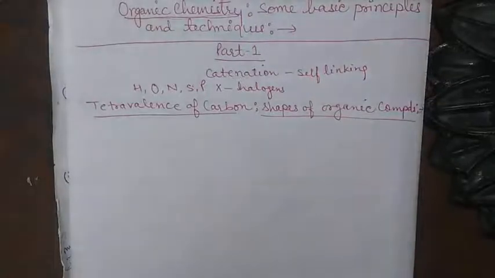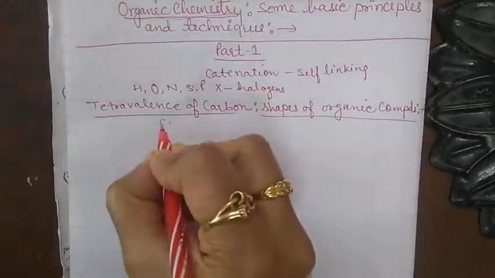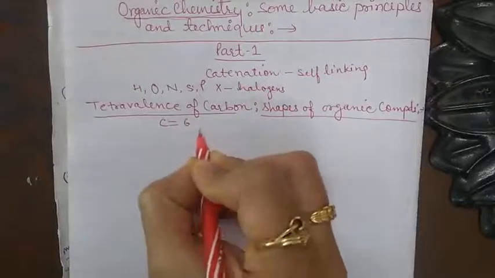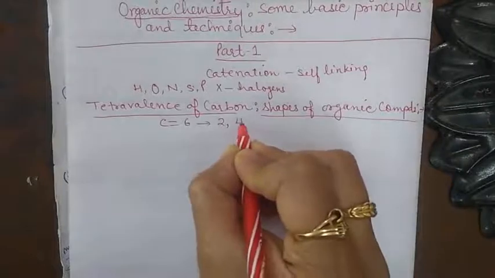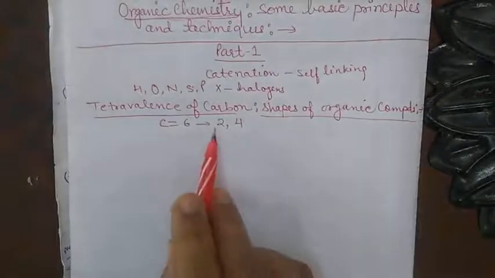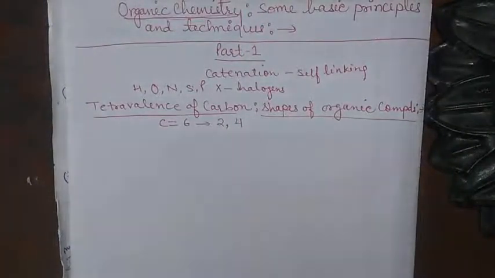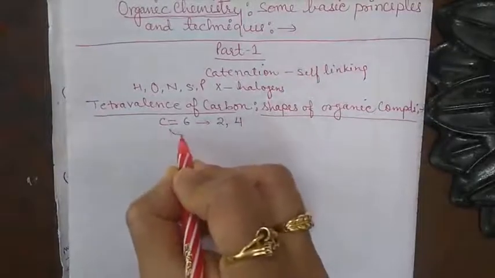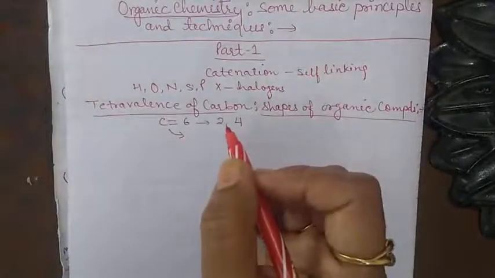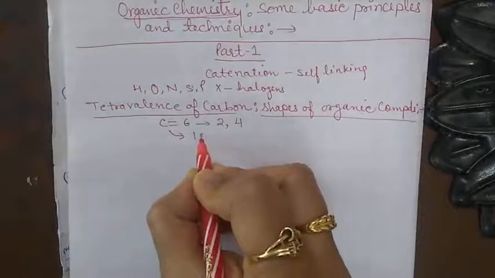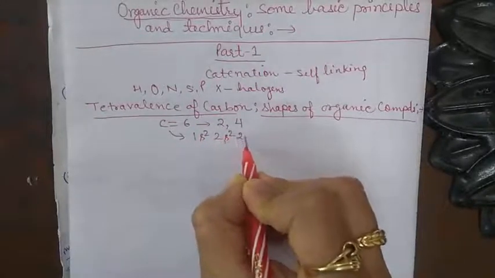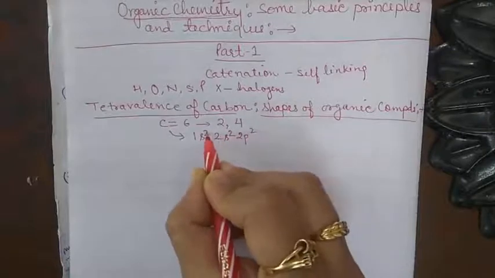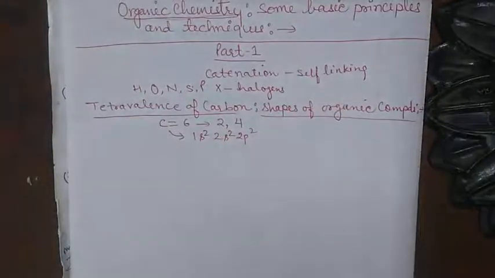The atomic number of carbon is 6. So the electronic configuration is 2 in the inner shell and 4 in the outer shell. So 2 plus 4 is equal to 6. According to the Aufbau principle, that is 1s2, 2s2 and 2p2. 2 plus 2 is 4, plus 2 is equal to 6.